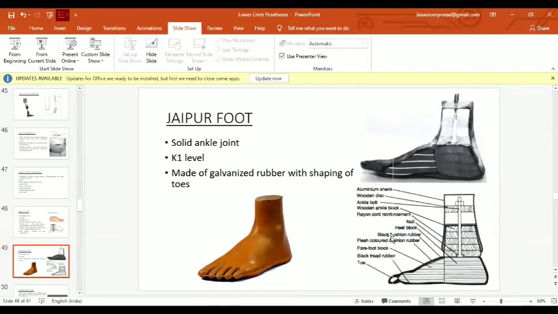The Jaipur foot is also prescribed for patients with K1 level. It also has a solid ankle joint. It is made of vulcanized rubber with shaping of toes. Unlike the SACH foot, it doesn't have any keel, but it consists only of vulcanized rubber. You can see here the toe block.